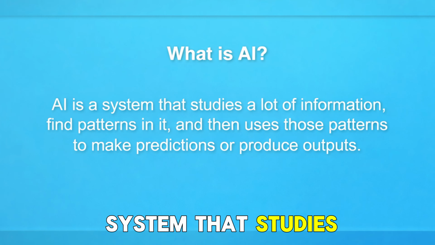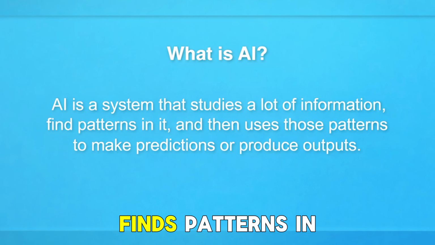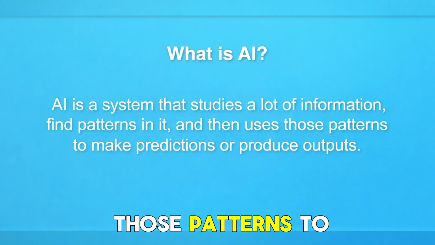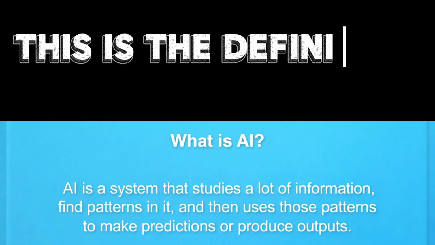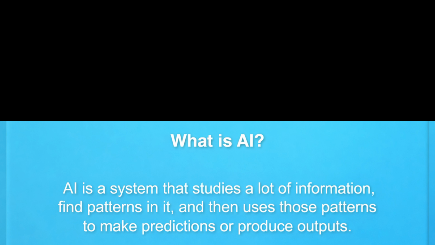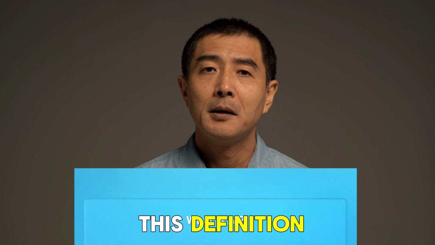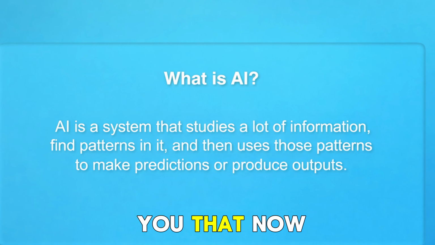AI is a system that studies a lot of information, finds patterns in it, and then uses those patterns to make predictions and produce outputs. So this is the definition of an AI. But what is the meaning of this definition? I will tell you that now.